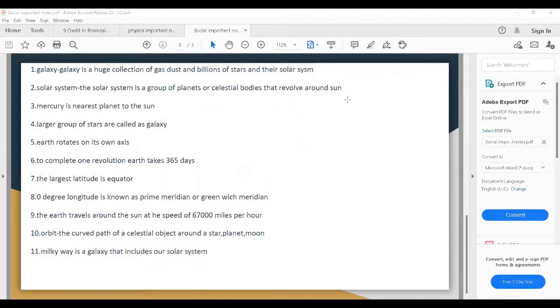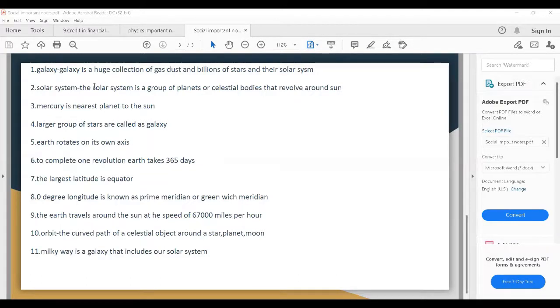Today we are going to learn some important points from lesson 1 from social, which is our Earth. Now, galaxy. What is a galaxy? A galaxy is a huge collection of gas, dust, and billions of stars and their solar systems. Means a galaxy is a huge collection where the gases, dust, stars, and the solar systems are included.